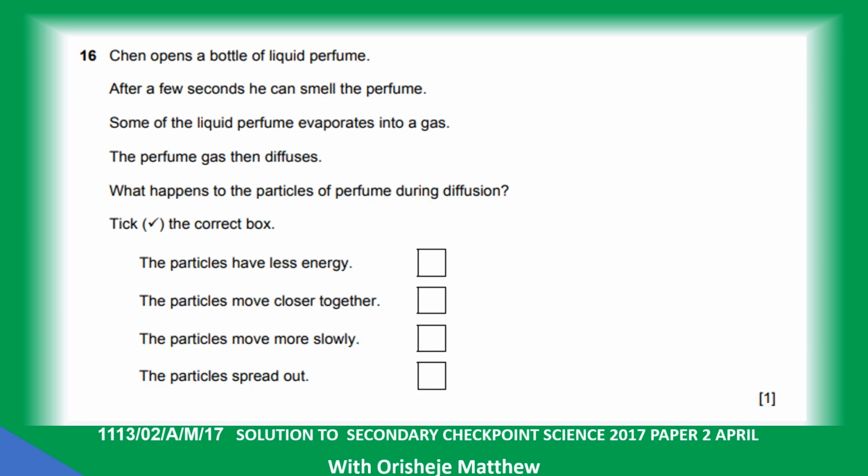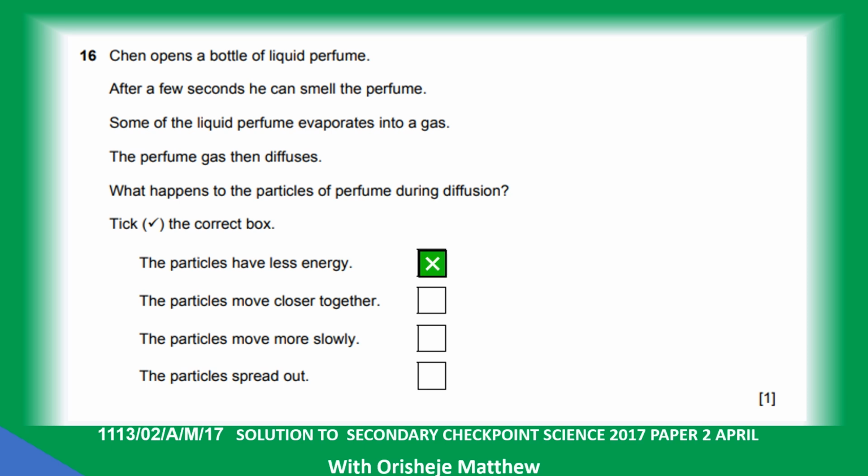Question 16. Chen opened a bottle of liquid perfume. After a few seconds, you can smell the perfume. Some of the liquid perfume evaporates into a gas. The perfume gas then diffuses. What happened to the particles of perfume during diffusion?